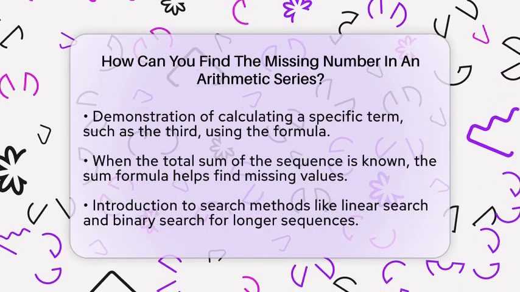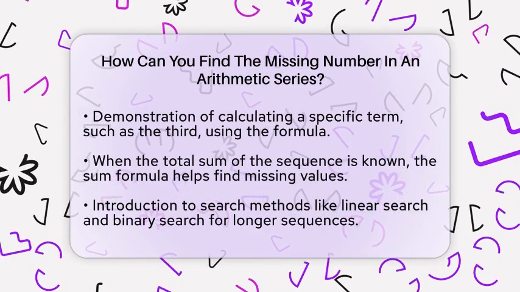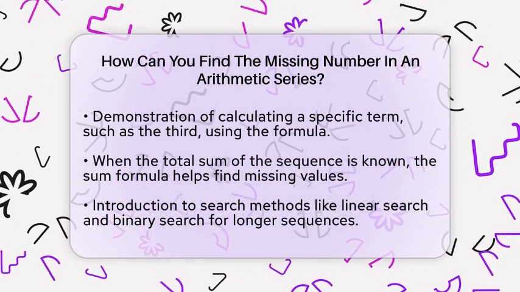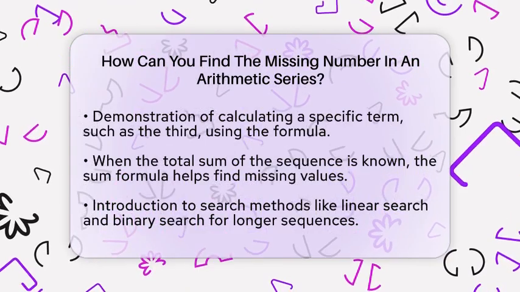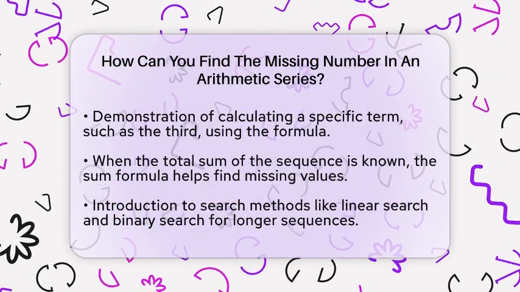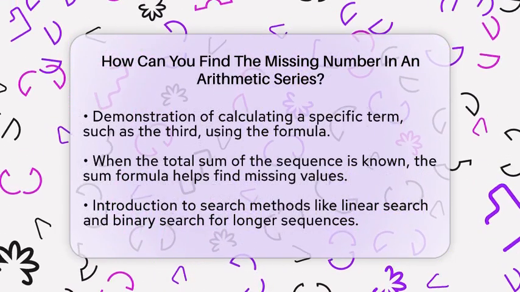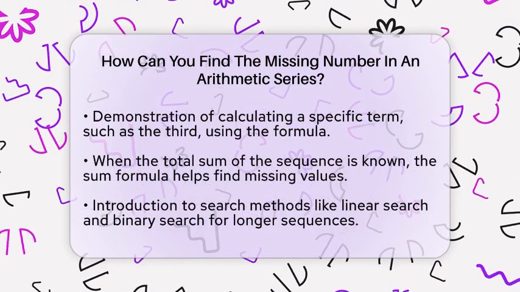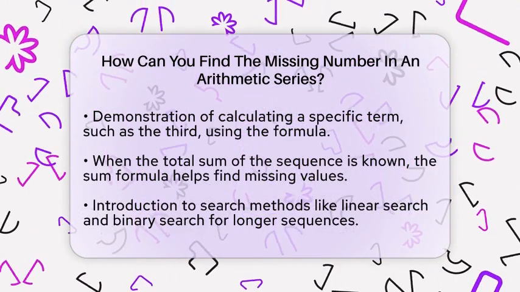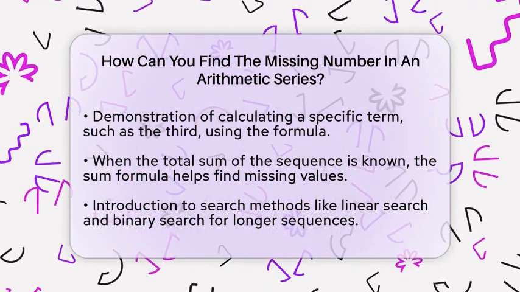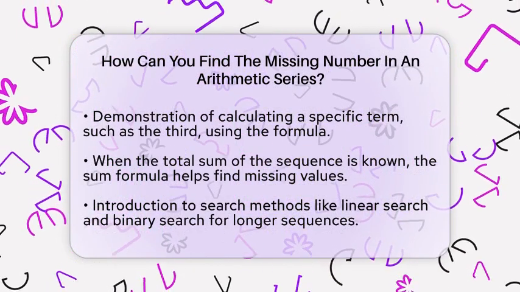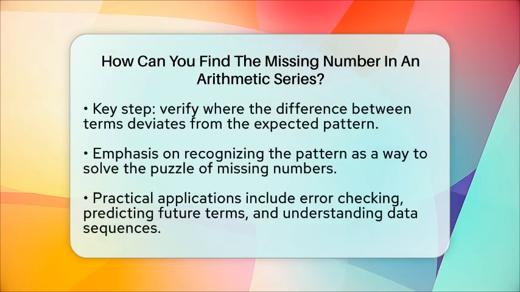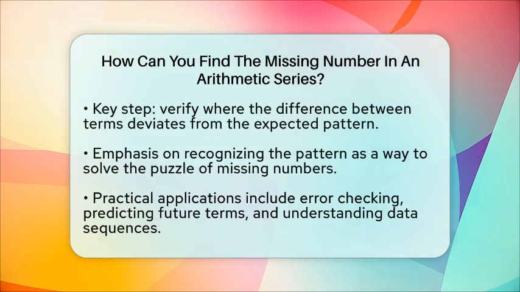Linear search involves checking each pair of consecutive terms to see where the difference doesn't match the expected common difference. Binary search helps when the sequence is very long. It repeatedly divides the sequence to find where the pattern breaks. The key steps are to find the expected common difference by looking at the first and last known terms, then scan through the sequence to see where the difference doesn't match. The number that fits the pattern at that point is your missing number.